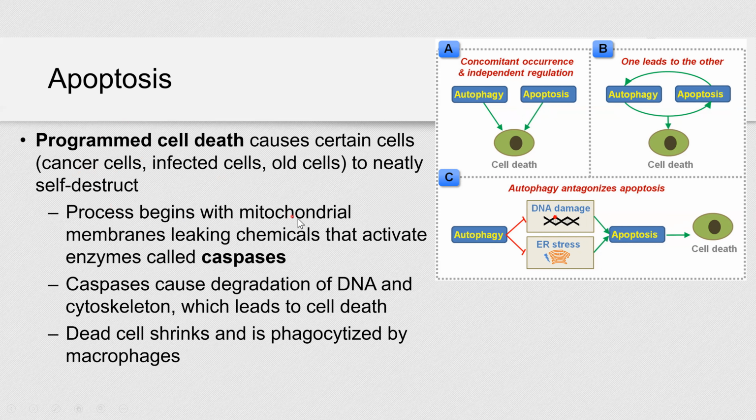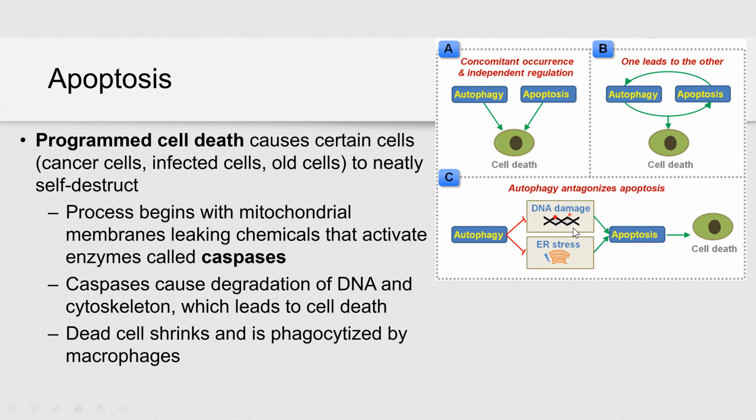Apoptosis involves mitochondria. It begins with mitochondrial membranes leaking chemicals that activate enzymes called caspases. Caspases cause degradation of DNA and cytoskeleton, which leads to cell death. Dead cells shrink and are phagocytized by macrophages.